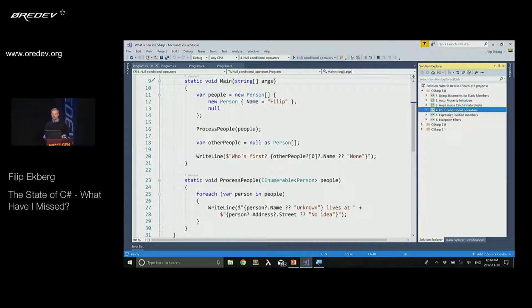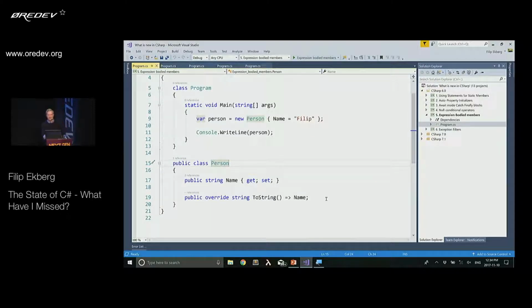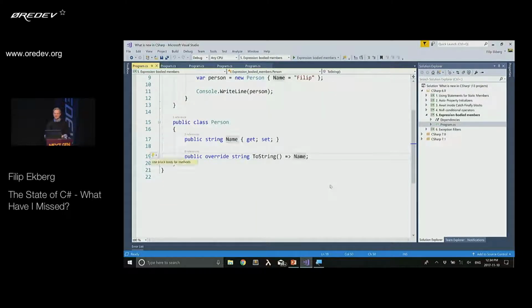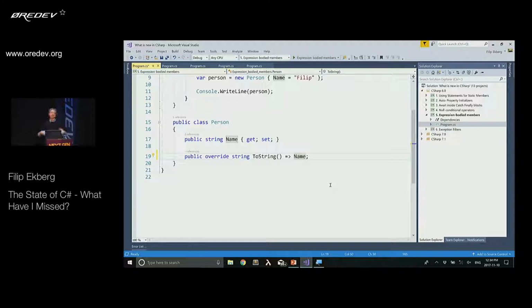And then we got something called expression-bodied members. Now, expression-bodied members is for people like me who are lazy, that don't like to write method bodies. So what I do here is that instead of declaring this entire method body to say return name, I can simply use an expression and say, well, fat arrow and then name here, and it's going to know how to return that properly. So you see here, most of the things they add to C#6 are things that make it easier for us to write less code that handles more things in the background, to get rid of all this boilerplate code that we have to write.